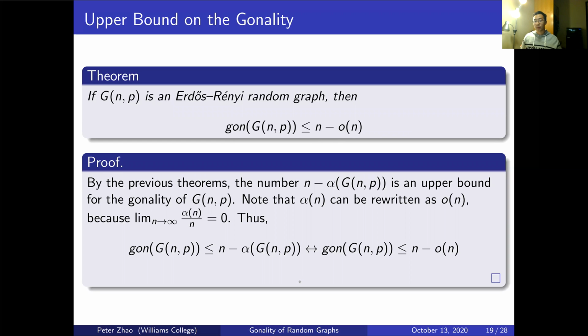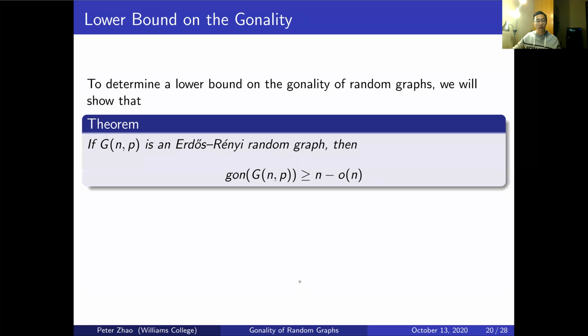Now, we can rewrite alpha of n as little o of n by the definition of little o that we described earlier, since alpha n forms a loose upper bound for n. And we can show that the gonality of a random graph is bounded above by n minus little o of n. Okay, now we will show the gonality of a random graph is bounded below by n minus little o of n as well. This proof will rest on two key lemmas.